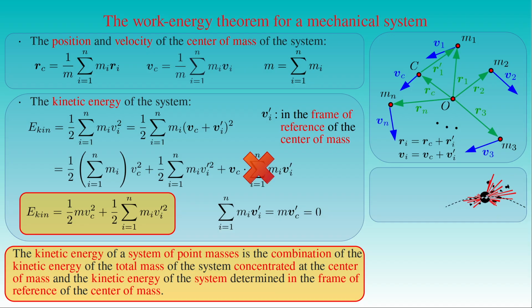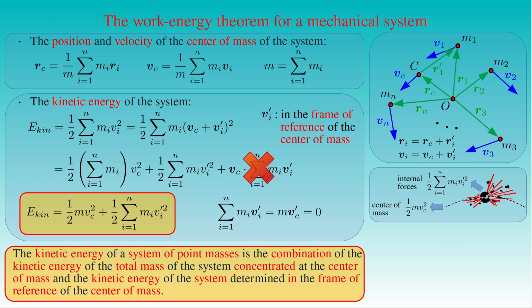We saw that the center of mass of the system moves along the same parabola in vacuum as the grenade before its explosion, since the internal forces causing the explosion have no effect on the motion of the center of mass. Then the kinetic energy of the grenade before explosion is given by the first term describing the motion of the center of mass. After the explosion, its kinetic energy will be increased by the second term describing the motion of the fragments, and this increment in energy is caused by internal forces.